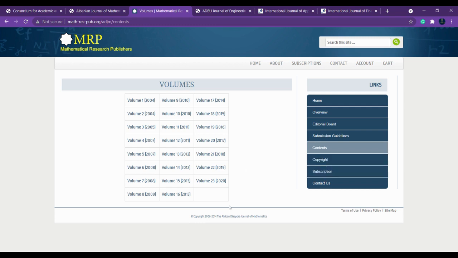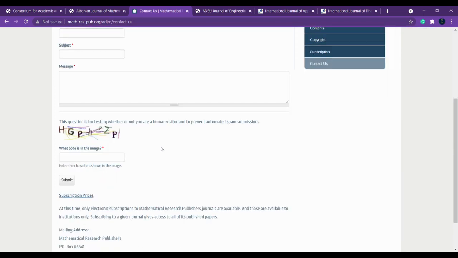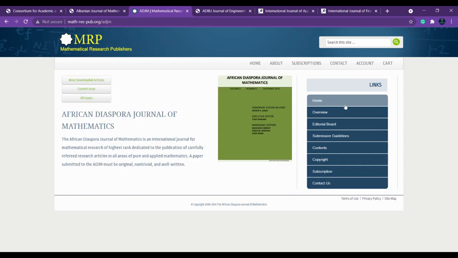Sometimes due to COVID they might have stopped it. Okay, if you want more information about it, you can simply go and click contact us and send a mail to them. They will definitely respond to you. Okay, so don't worry about it. And this is also a free journal for mathematics. You can submit your paper here.